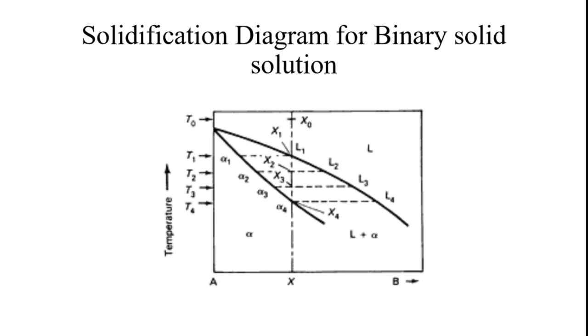Finally, we get the bulk composition of the alloy at the point of T4, which is the solidification process in casting. Now you are aware of the important factors associated with castability, and of the solidification process for a binary alloy with the aid of a phase diagram. Thank you all.